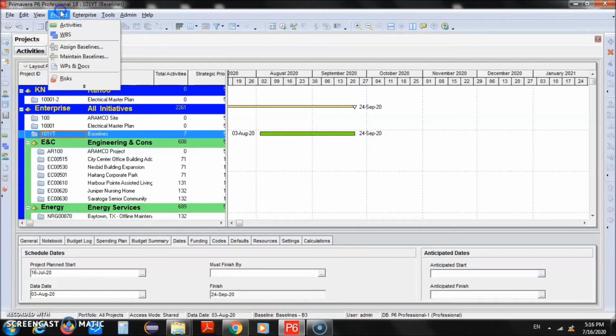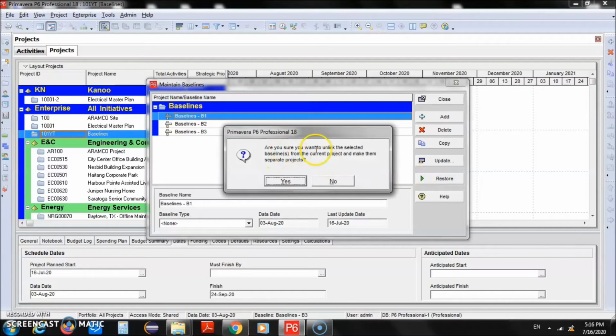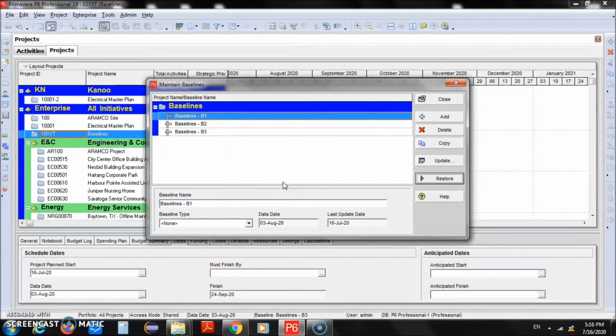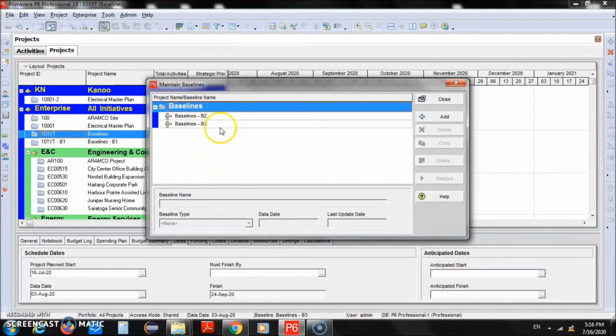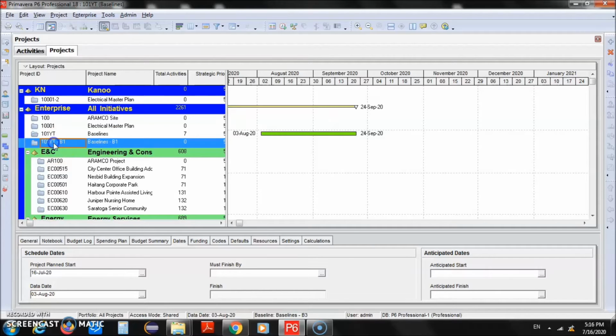So again, go back to the project menu and maintain baseline. We don't need B1 as a baseline, so we'll select B1 and we'll click on restore. Are you sure you want to unlink all of the message here? So we'll just click yes. And then you will see that B1 will be removed from the list of the baselines and it will be added here in the list of the project. So if we close this window, here we have this baseline B1, which is now like a normal project.